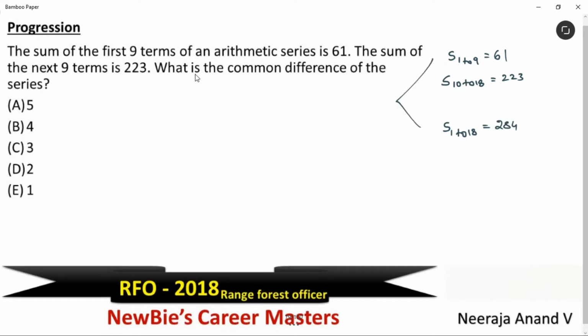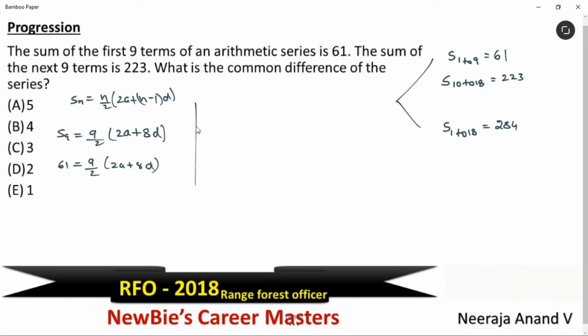Okay. See, formula of sum of n terms is Sn is equal to n by 2, 2a plus n minus 1 into d. Correct? Okay. Now, S9 means 9 by 2, 2a plus 8d. Okay, this value we know that is 61. Let's replace it. 9 by 2, 2a plus 8d.